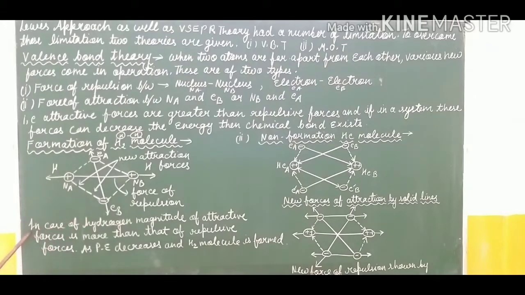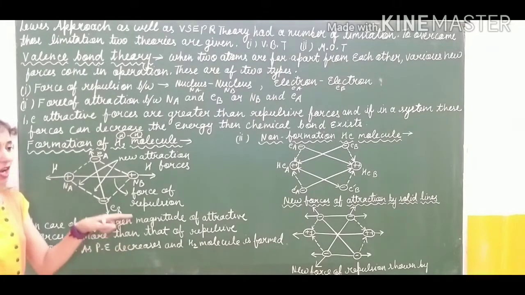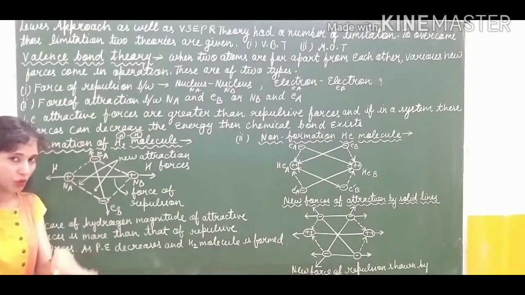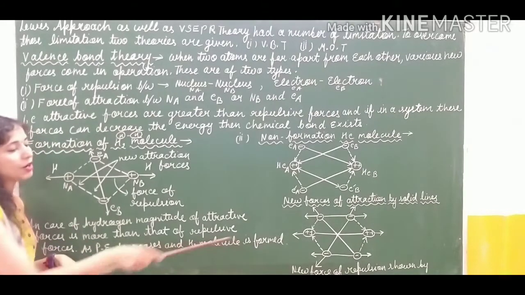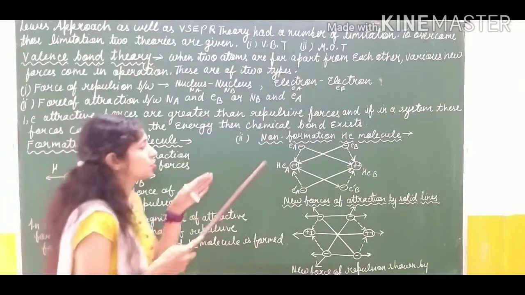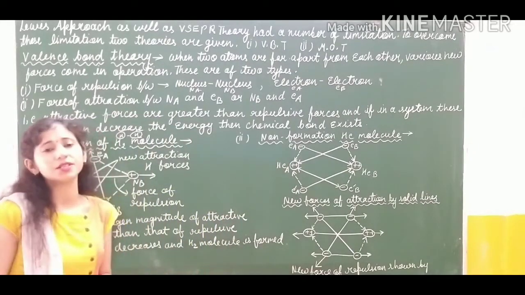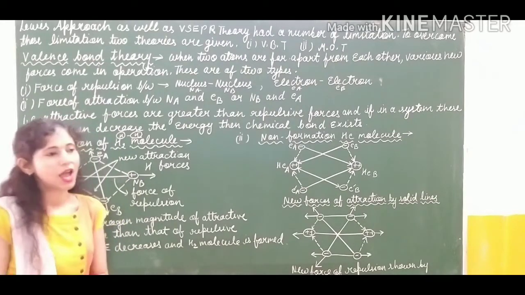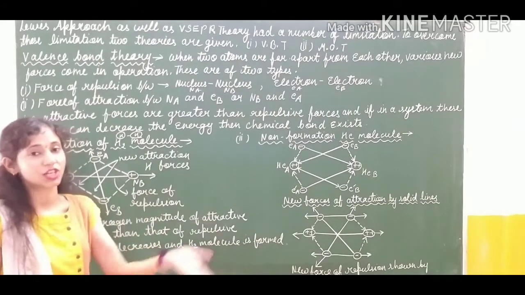So in the case of hydrogen, the magnitude of the attractive force is more than that of the repulsive force. Then as the potential energy decreases, the hydrogen molecule formation takes place. Against it, what happens in the case of the helium molecule? Normally it is said that helium is a noble gas and does not exist in nature in the form of a molecule.